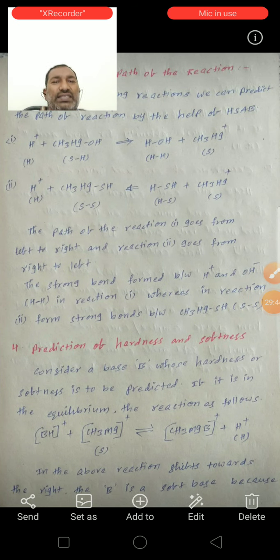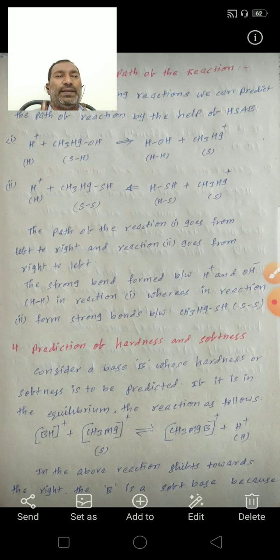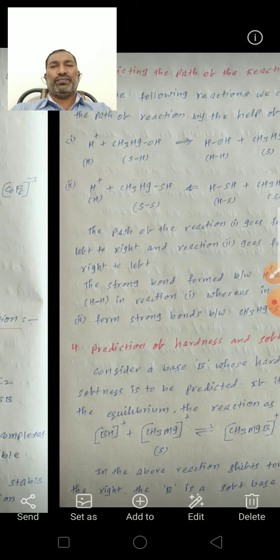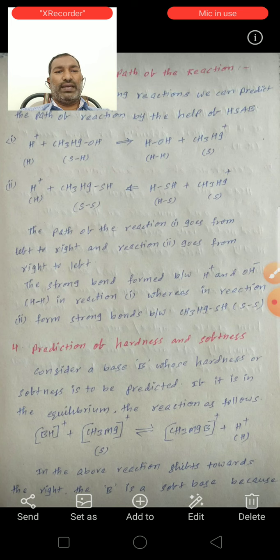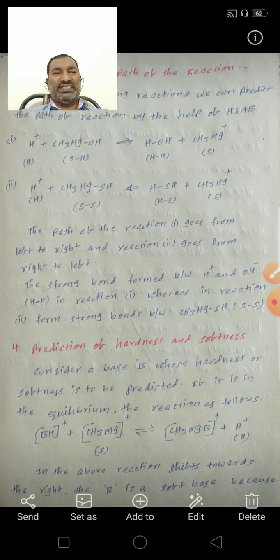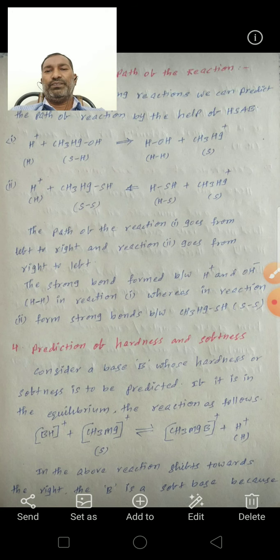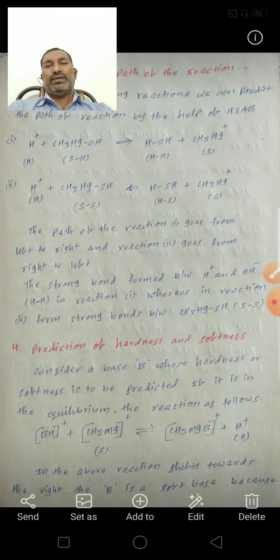So next, the third application is to predict the path of the reaction. In the following reactions, we can predict the path of the reaction with the help of the HSAB concept.